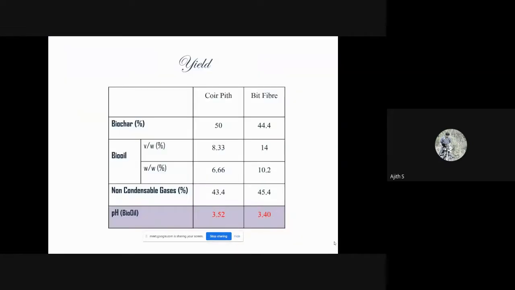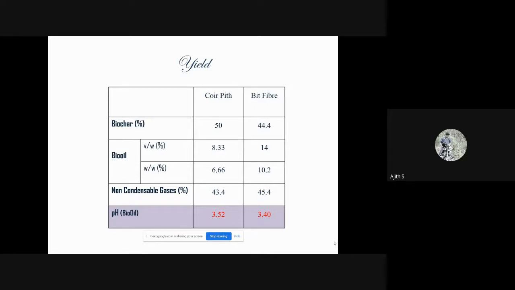And coming to the yield, both the substrates on pyrolysis yield the major product as biochar, as it is a low temperature pyrolysis, 50% biochar from coir pith and 44.4% from bit fiber. And bio-oil weight by weight percentage is 6.666% from coir pith and 10.2% from bit fiber. Non-condensable gas is 43.4% and 45.4%.